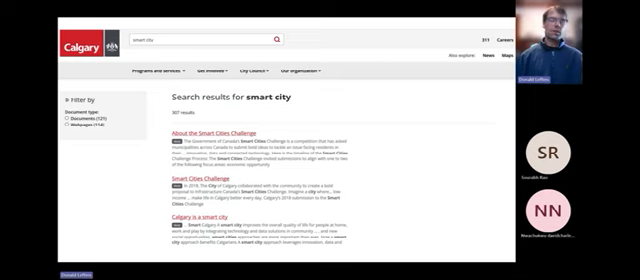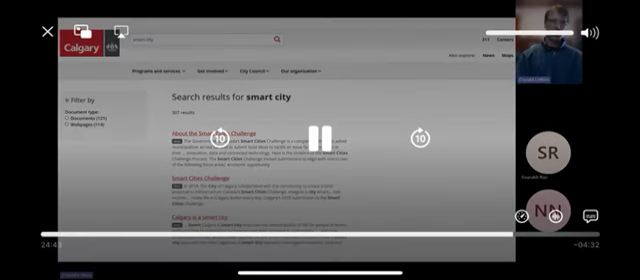Now, these aren't necessarily web pages or projects in particular. These are just instances that the word smart city was used. And it's even versions, like these are all smart cities, not smart city. So these are just instances on the entire website where the word smart city was used. So what you can do there is just, okay, I'm fine with that.